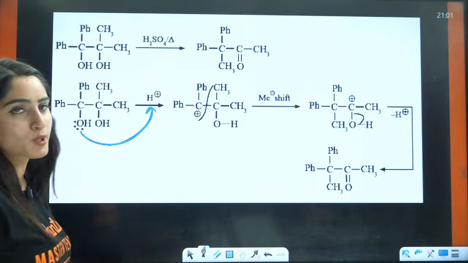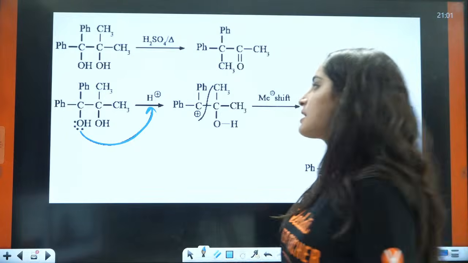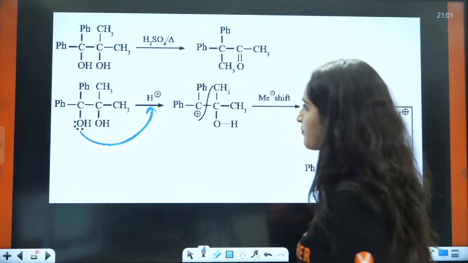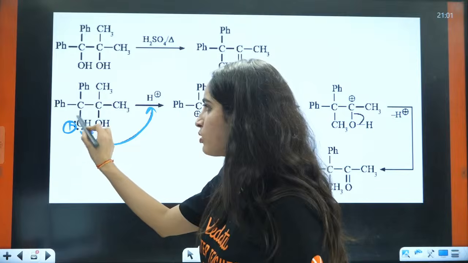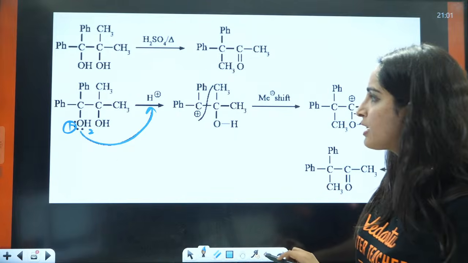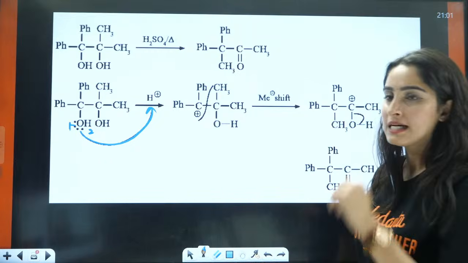Arrow should be on this because arrows are always from more electron density to less electron density, right? So this OH is going to accept this H positive, right? Then it will form O positive H2, then that will be eliminated as water, and hence you will have the formation of this carbocation. This carbocation will be formed, right?